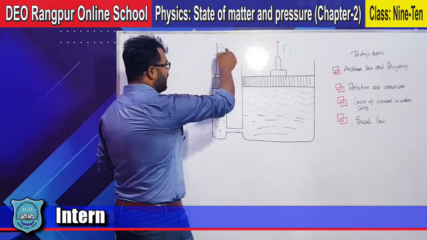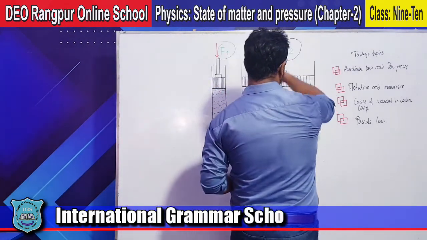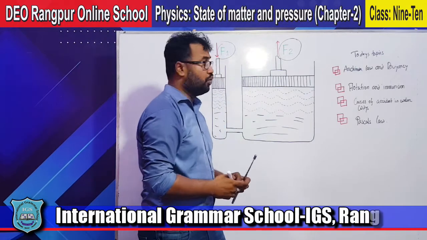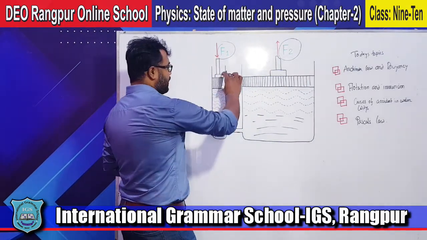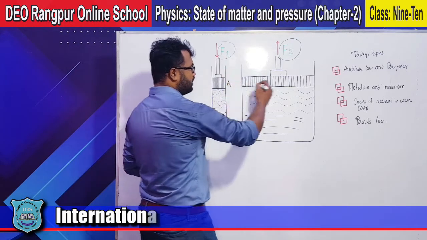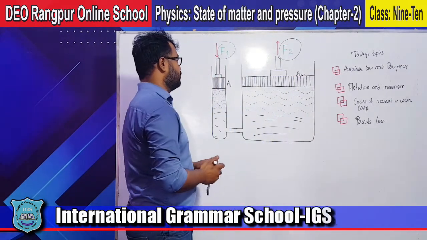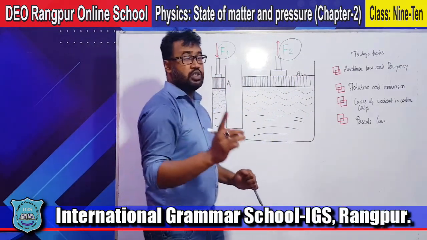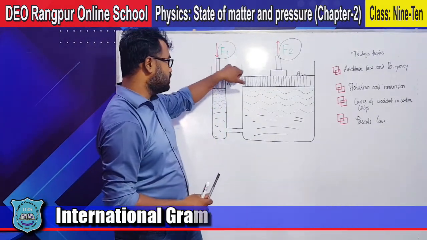Here we are applying the force F1 and we will get the force F2. Suppose the area of this piston is A1 and this is A2.